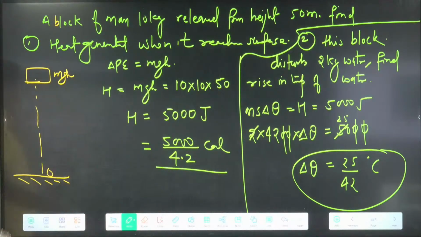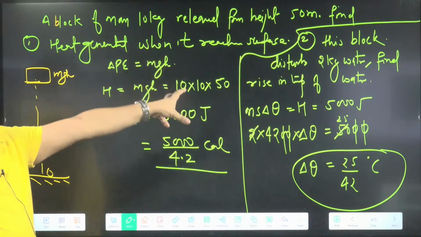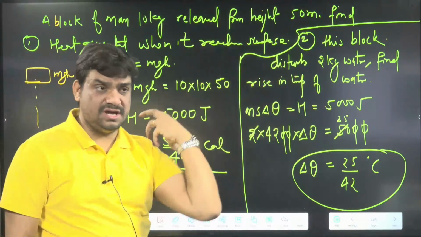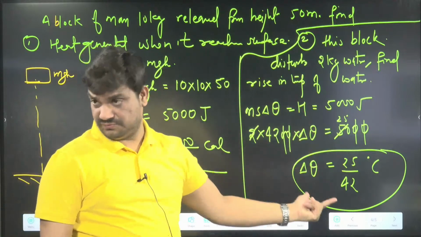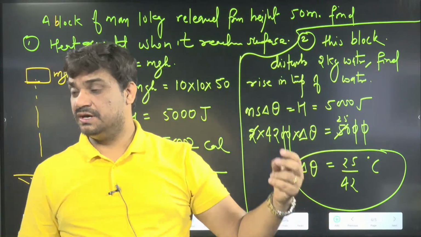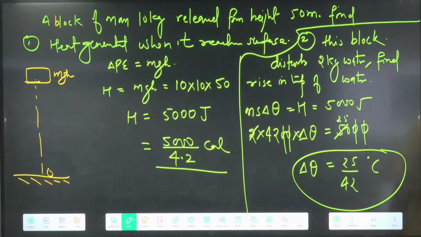This one is clear, because this water is okay. This block is going to disturb, meaning whatever the energy of this block is, that is given to 2 kg water. Okay, by whatever means, and we can use m s delta theta for that. Yes. So we are having the next question now. In this one, we have used m s delta theta.